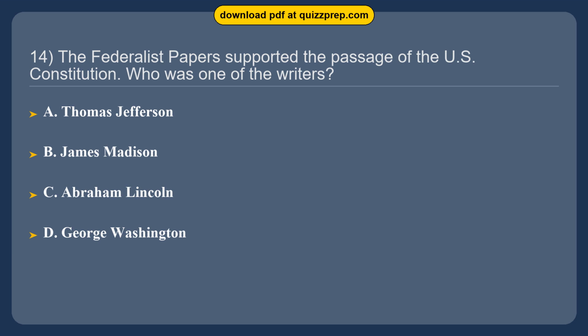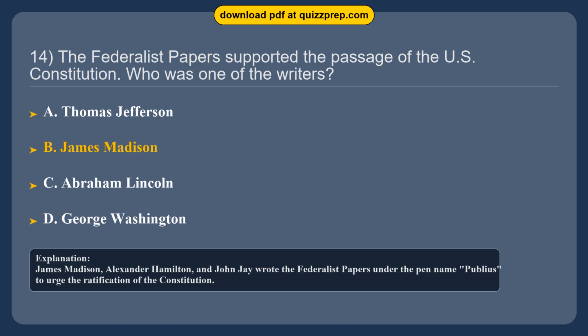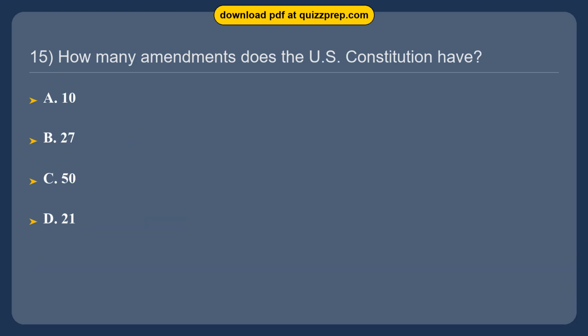Question 14. The Federalist Papers supported the passage of the U.S. Constitution. Who was one of the writers? Option A, Thomas Jefferson. Option B, James Madison. Option C, Abraham Lincoln. Option D, George Washington. The correct answer is option B, James Madison. James Madison, Alexander Hamilton, and John Jay wrote the Federalist Papers under the pen name Publius to urge the ratification of the Constitution.